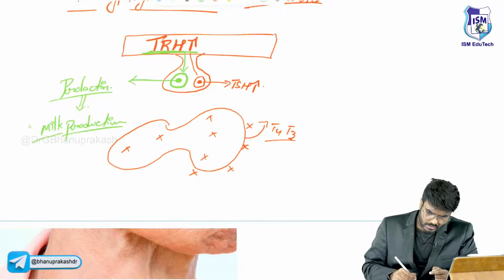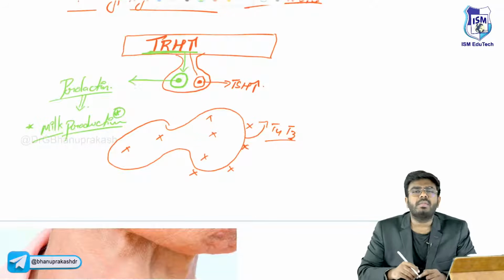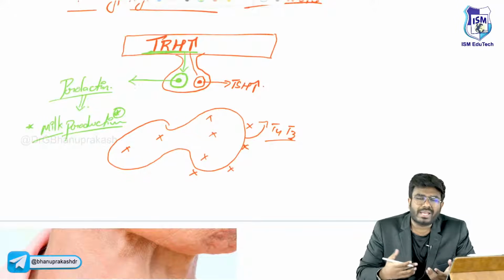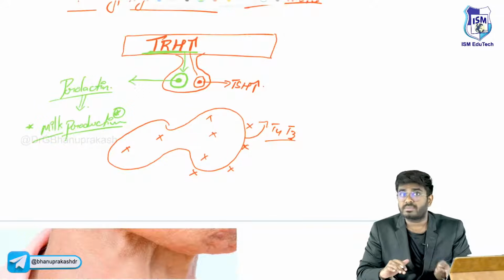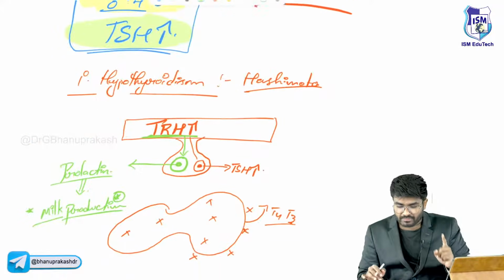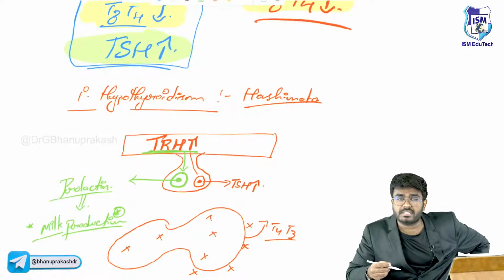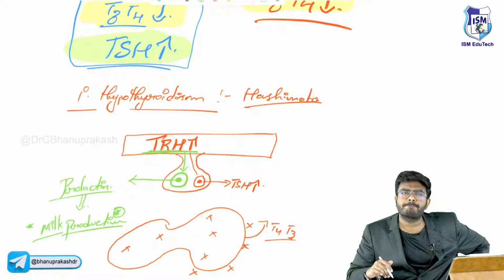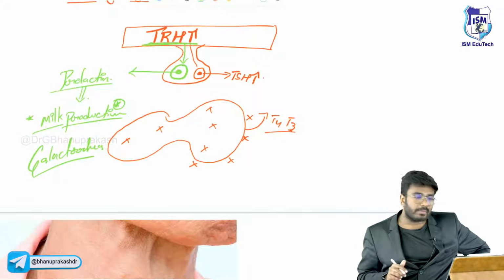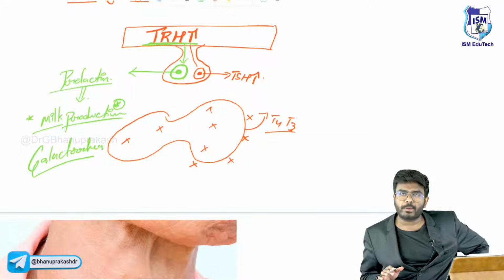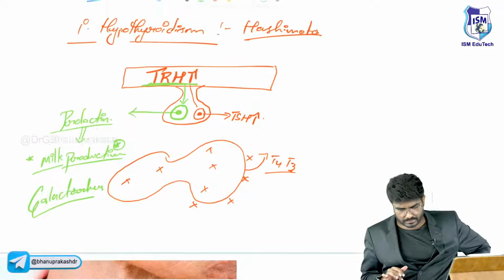It's not just the baby which can make the mother lactate. It's hypothyroidism also. If a female has primary hypothyroidism, not secondary, primary is important, then also she is going to lactate. Is this normal milk production? No. This is galactorrhea, sir. So a female with primary hypothyroidism is going to have galactorrhea.